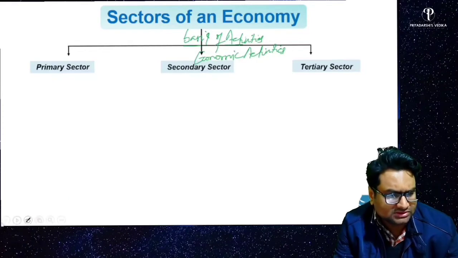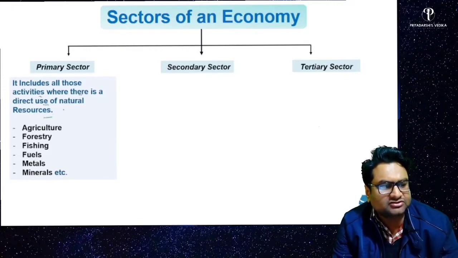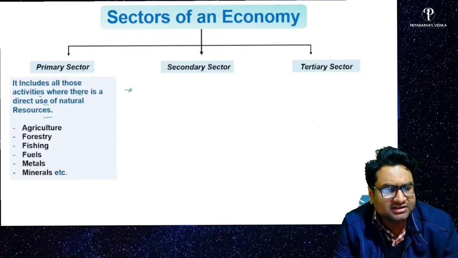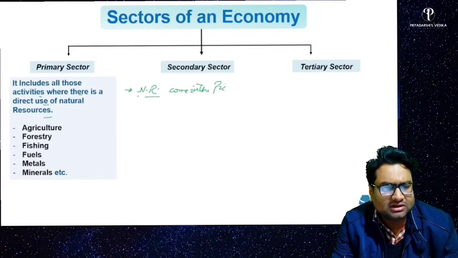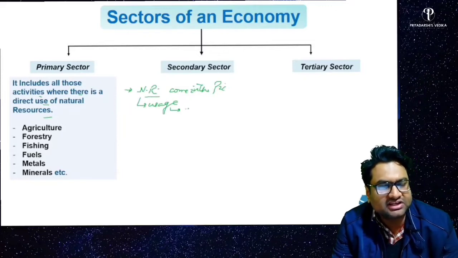So see, let's come to the definition. The primary sector includes all those activities where there is a direct use of natural resources. See, sectors of economy have been divided into various sections on the basis of what? Here everywhere the natural resources will come into the picture. How we use these natural resources and at what stage of production.